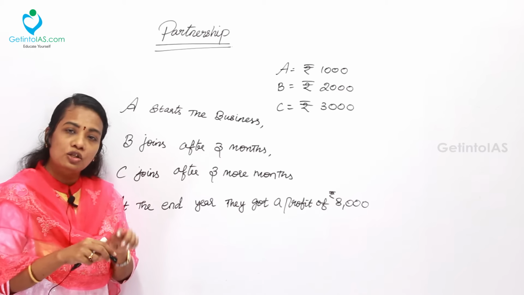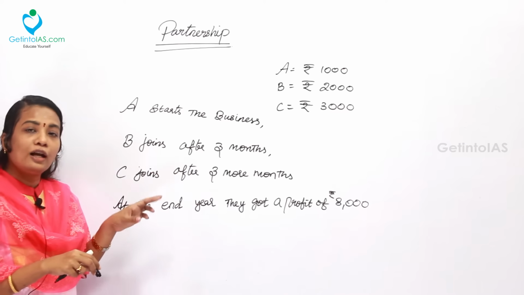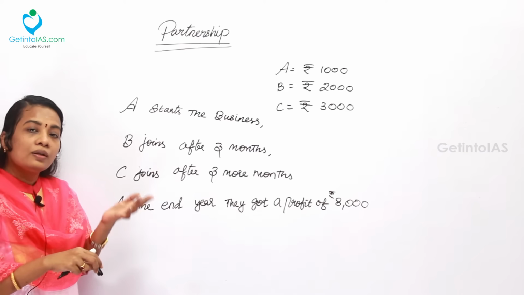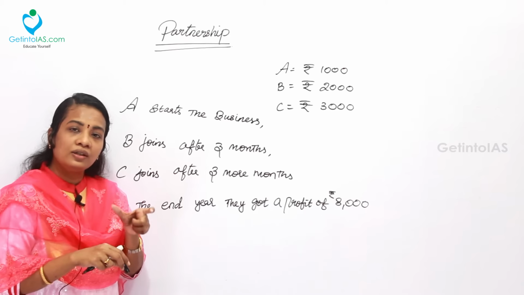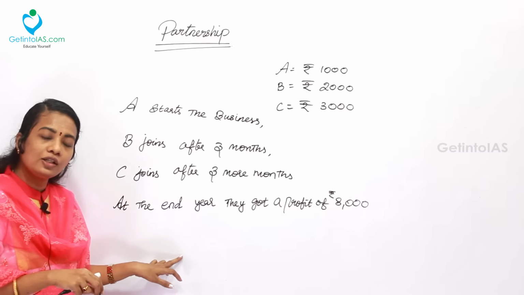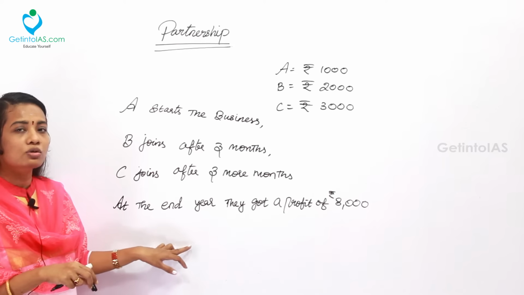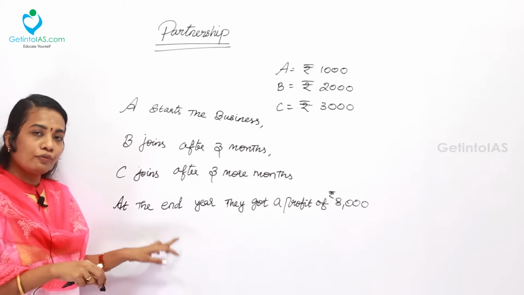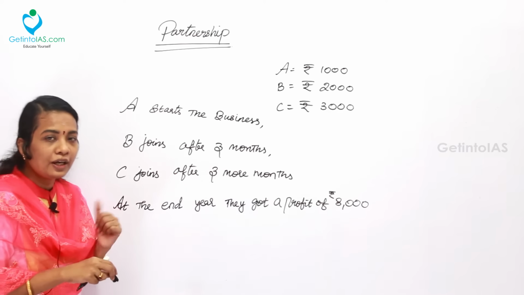If there is a specific agreement, then you will have to calculate the profit according to that, which means it will be given in the question at the last statement. So if nothing is given regarding the profit evaluation, by default you will have to select 1 year. So at the end of 1 year, usually the profit will be evaluated.